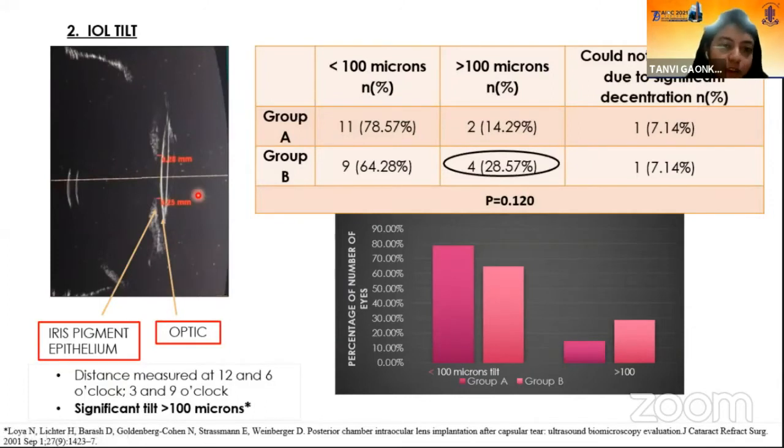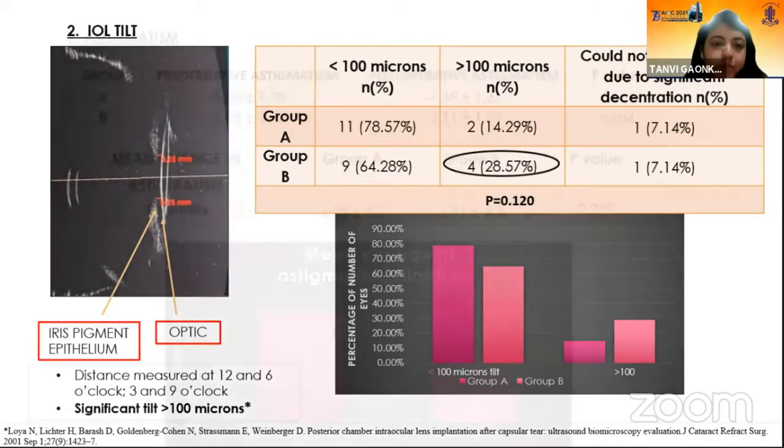Using the ultrasound biomicroscopy technique, the distance from the iris pigment epithelium to the anterior surface of the IOL was measured superiorly and inferiorly for the vertical meridian, and nasally and temporally for the horizontal meridian. If the difference between the two values was more than 100 microns, it was considered a significant tilt. We noticed that in group B, the number of tilts of more than 100 microns was higher as compared to group A, but it was not statistically significant.